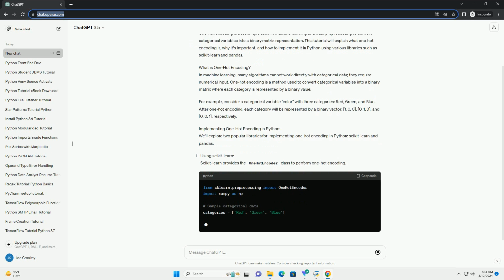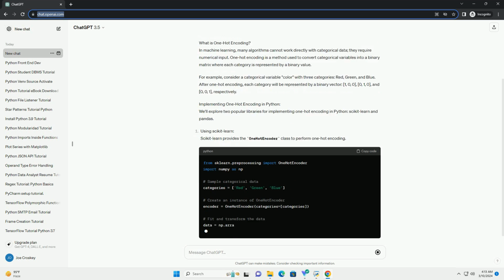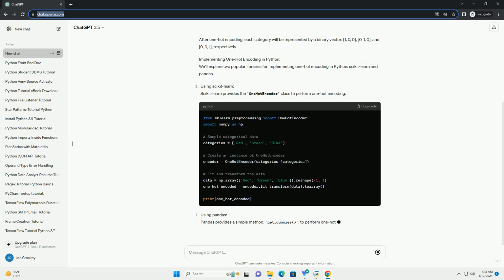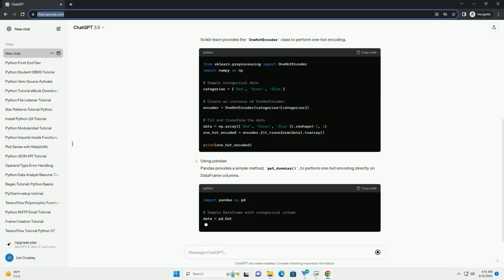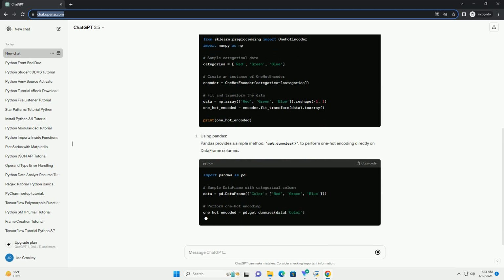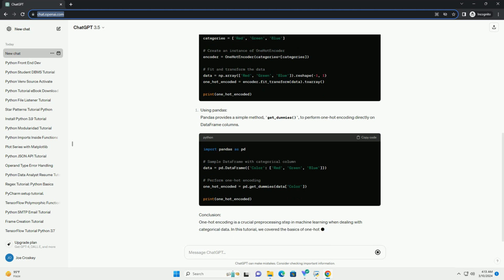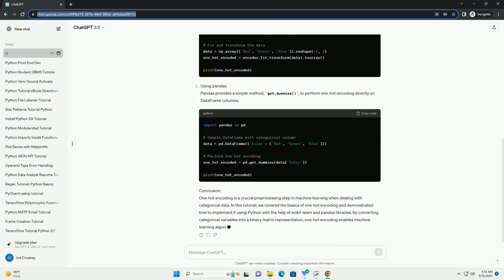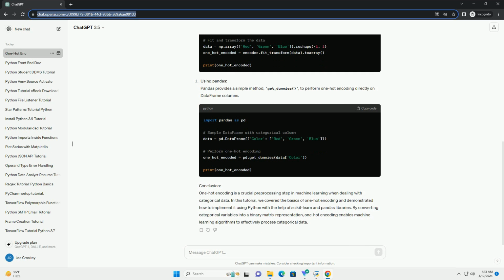What is one-hot encoding? In machine learning, many algorithms cannot work directly with categorical data, they require numerical input. One-hot encoding is a method used to convert categorical variables into a binary matrix where each category is represented by a binary value.